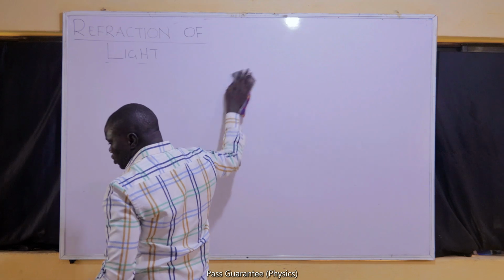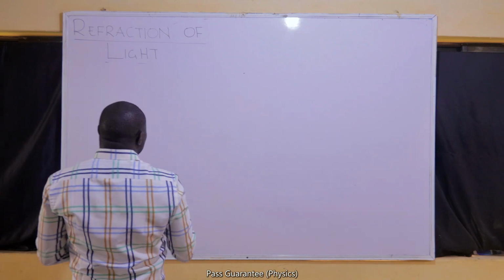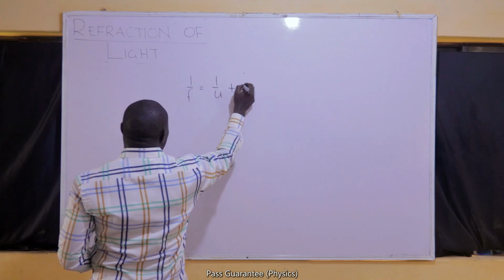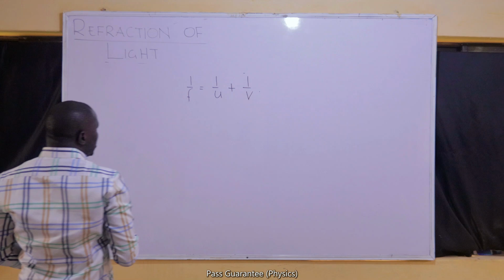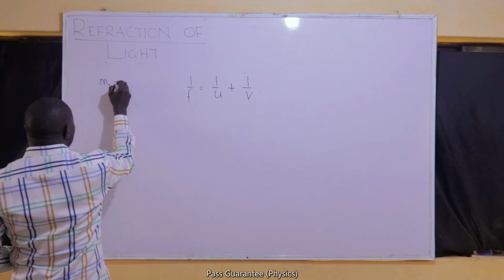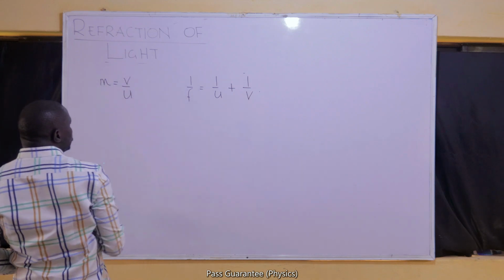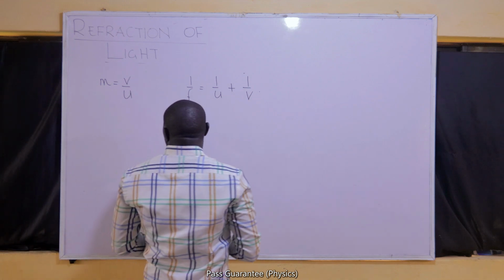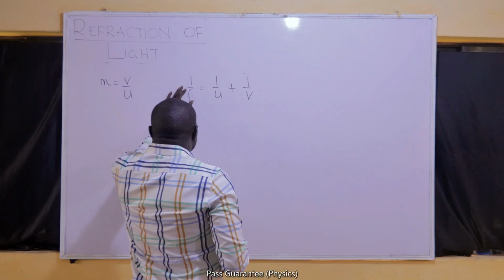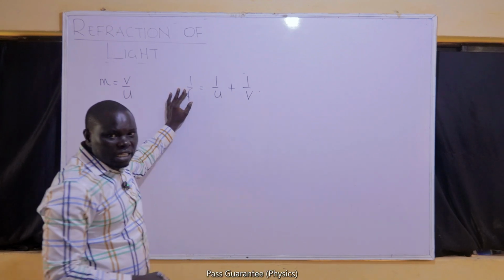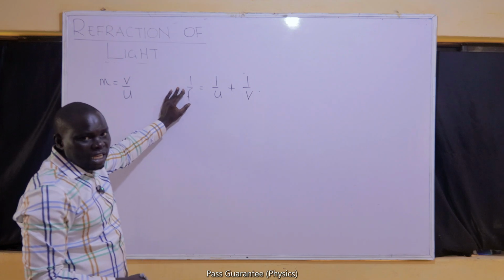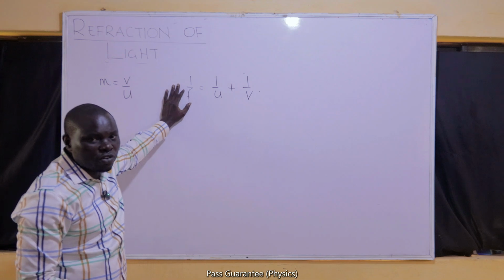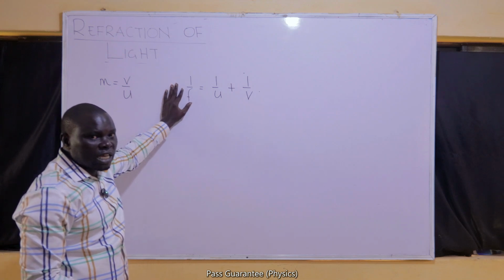All of these are things we can use an equation to get. We'll use 1/f = 1/u + 1/v, together with the magnification, which is v/u. We have said a lot about the use of this formula when we were doing reflection, and we'll just bring everything back into this. f is negative for a diverging lens, that's a concave lens. It is positive for a converging lens, that's a convex lens. But if f is not given, please leave it as f. By the time you solve it, you will get the positive or the negative as the case may be.